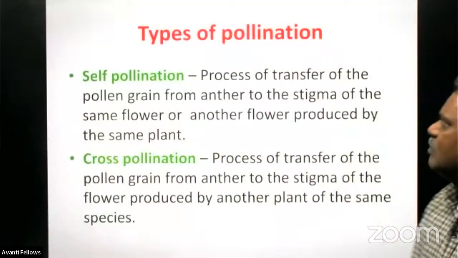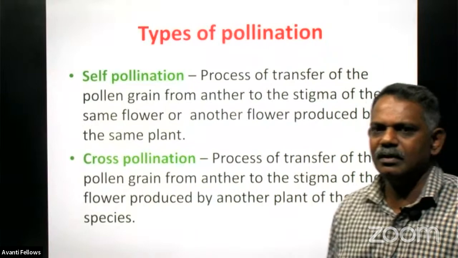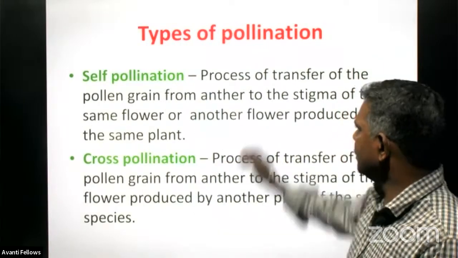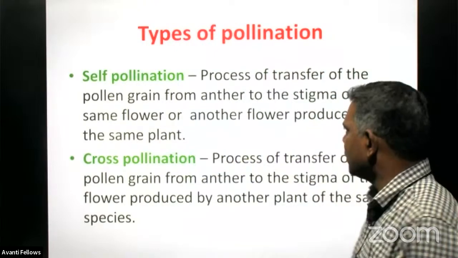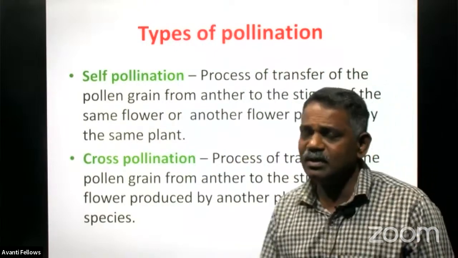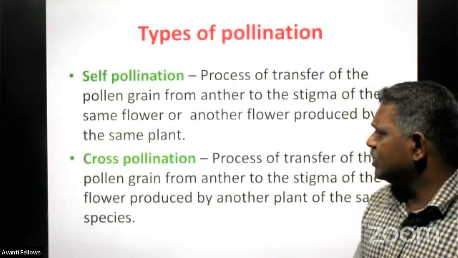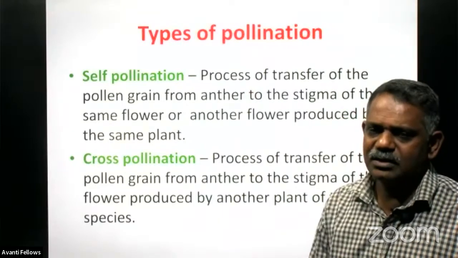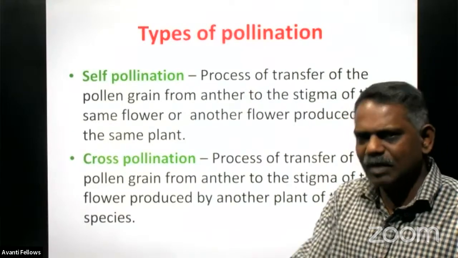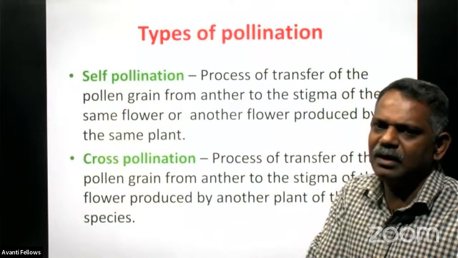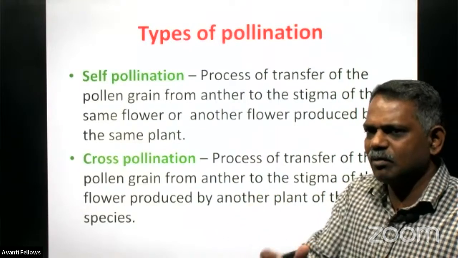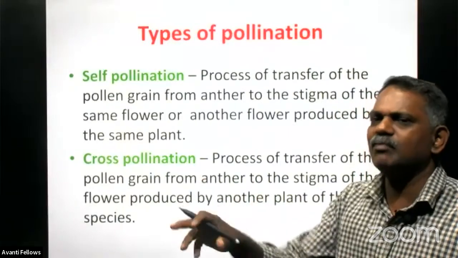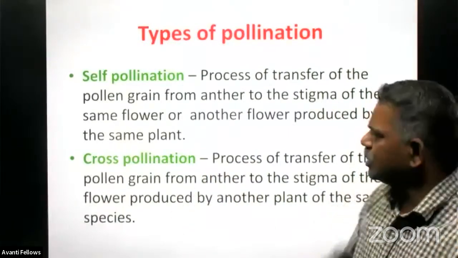Then come to this type of pollination, self-pollination. It is a process of transfer of the pollen grain from the anther to the stigma of the same flower or another flower produced by the same plant. These two are called self-pollination only. Same plant or same flower, right? The pollen grain is transferred to the stigma region of the same flower, or it is passed to the stigma region of another flower produced by the same plant. Both are considered